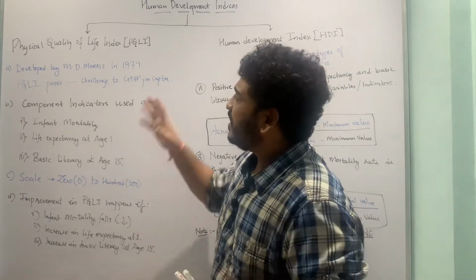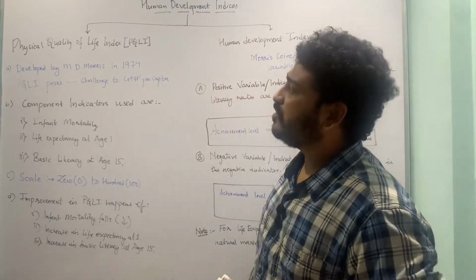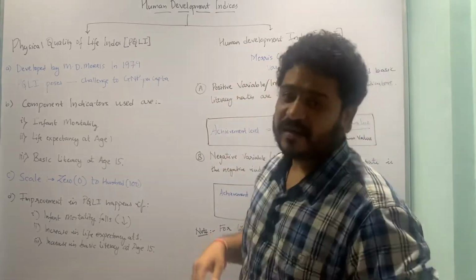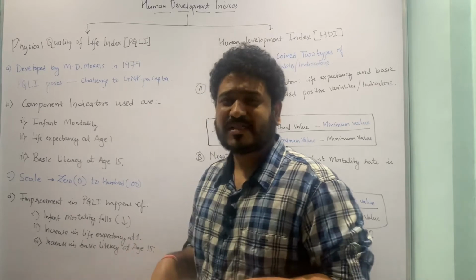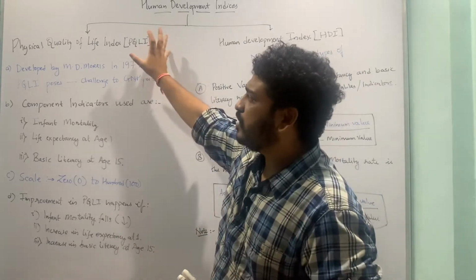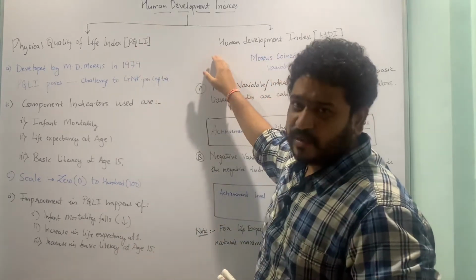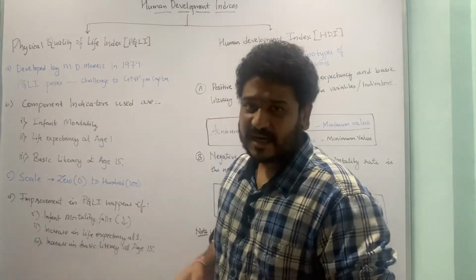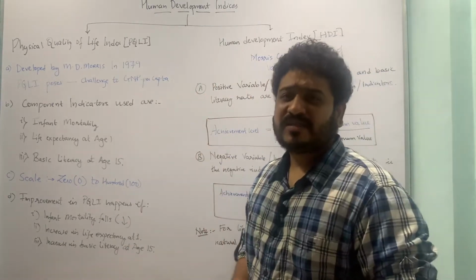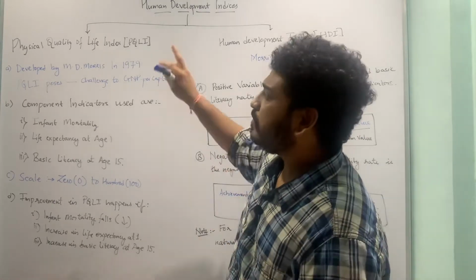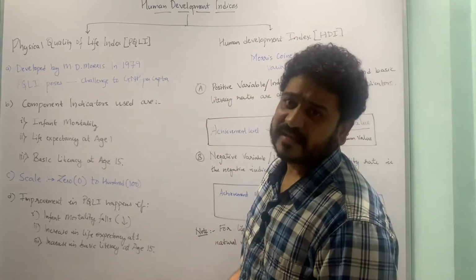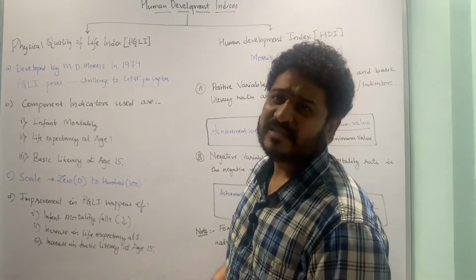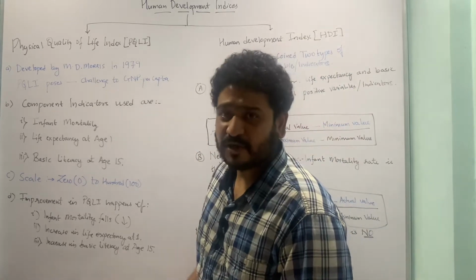So we have here the physical quality of life index and the human development index. In today's class I'll talk about only the physical quality of life index, and in the subsequent lectures I'll be talking more about the human development index as well. So let's get started. Developed by MD Morris in 1979, the physical quality of life index poses serious challenges to GNP per capita as a measure of economic development.